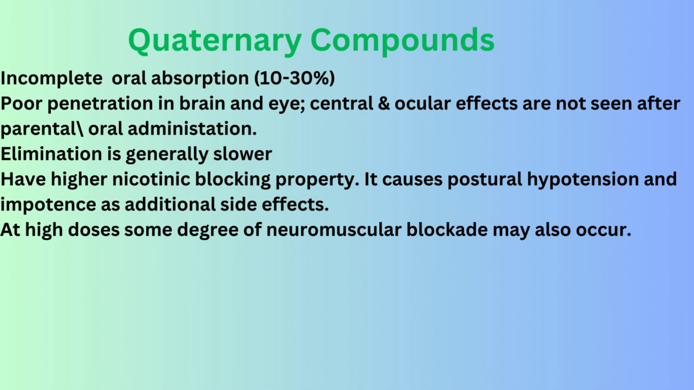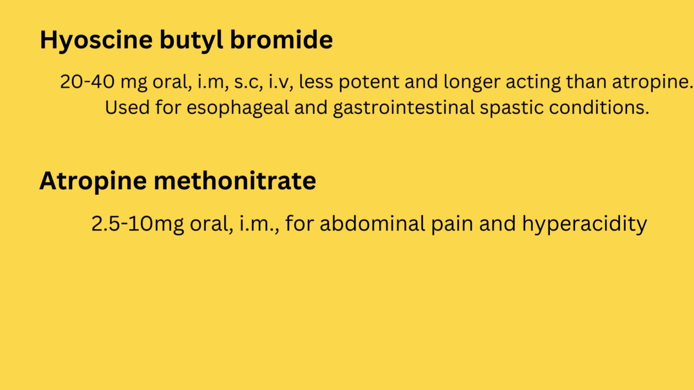Elimination is generally slower. They have higher nicotinic blocking property, which causes postural hypotension and impotence as additional side effects. At high doses, some degree of neuromuscular blockade may also occur. In case of hyoscine butyl bromide, 20 to 40 mg oral, intramuscular, subcutaneous, or intravenous administration, it has less potency and longer activity than atropine. It is mainly used for esophageal and gastrointestinal spastic conditions. Atropine methonitrate 2.5 to 10 mg intramuscular injection is used for abdominal pain and hyperacidity.